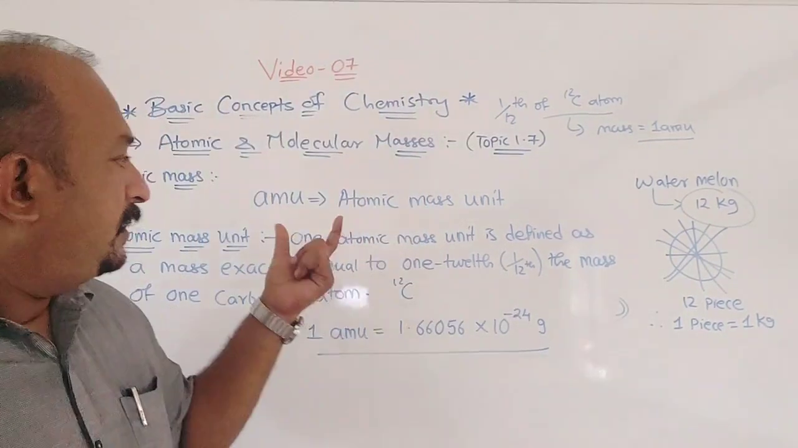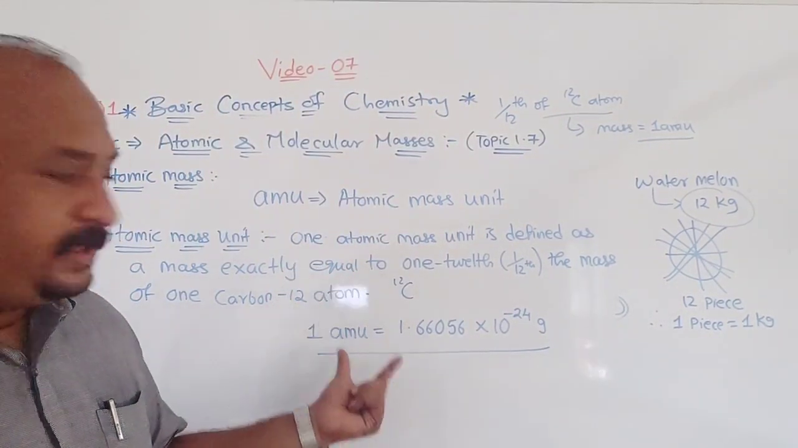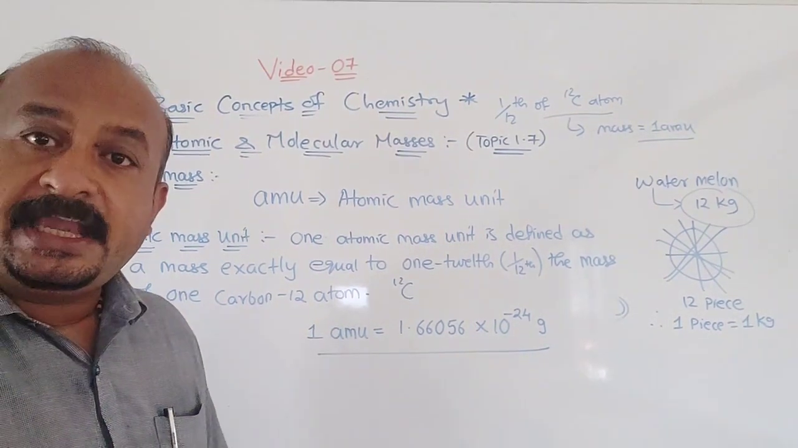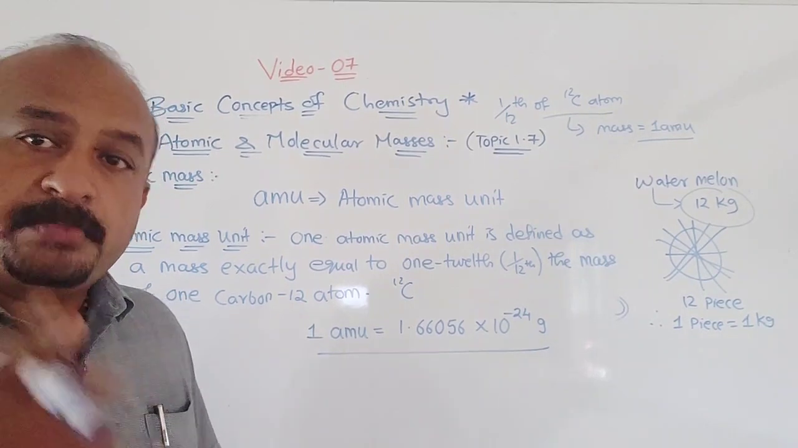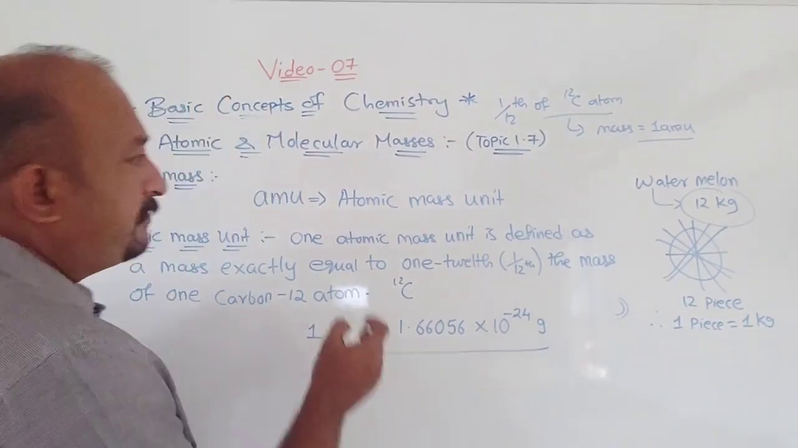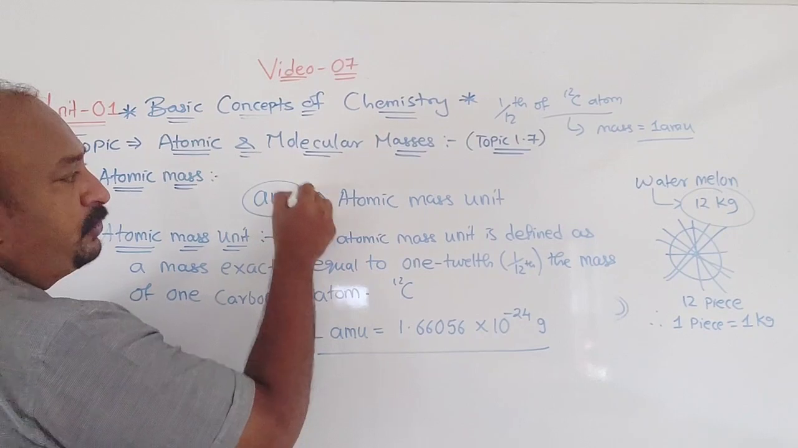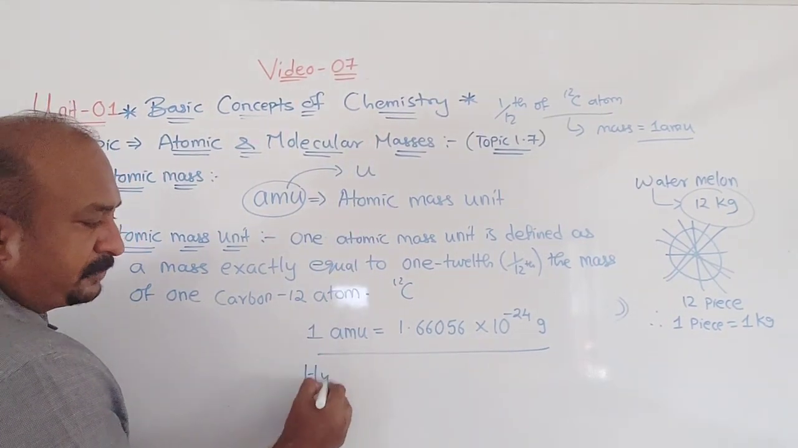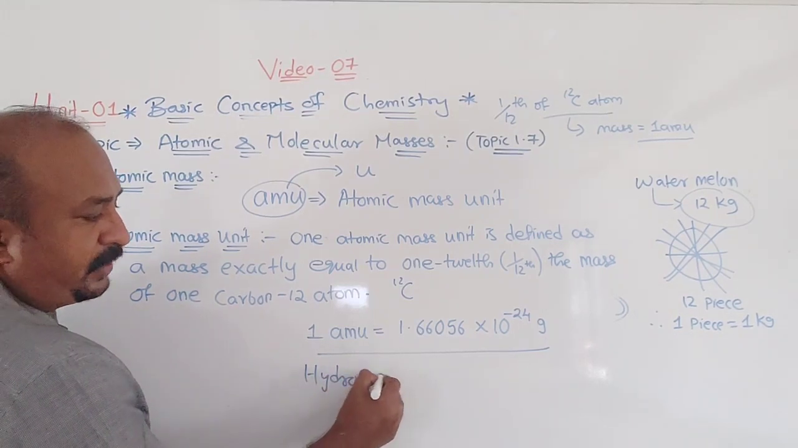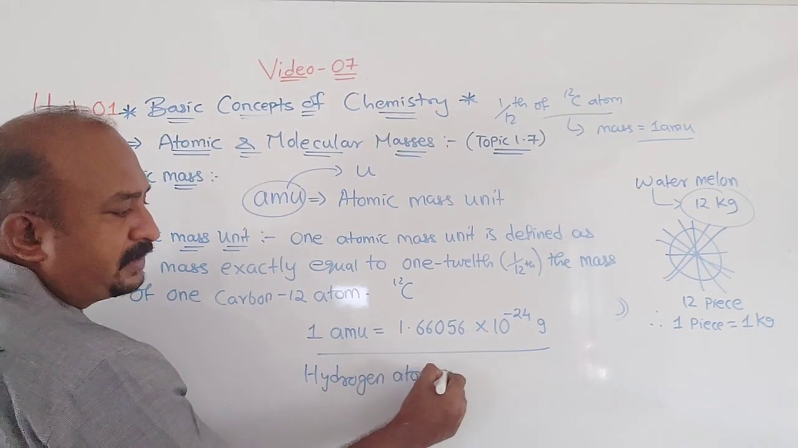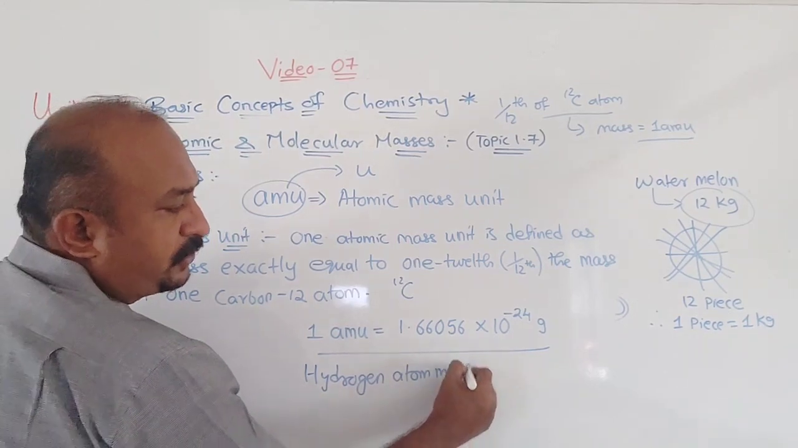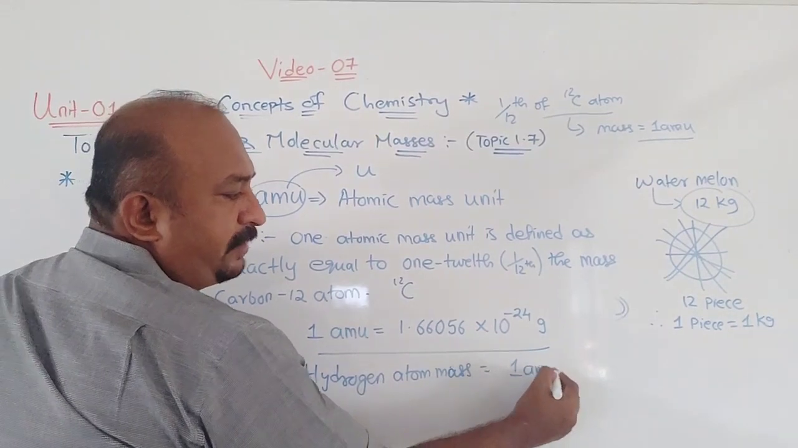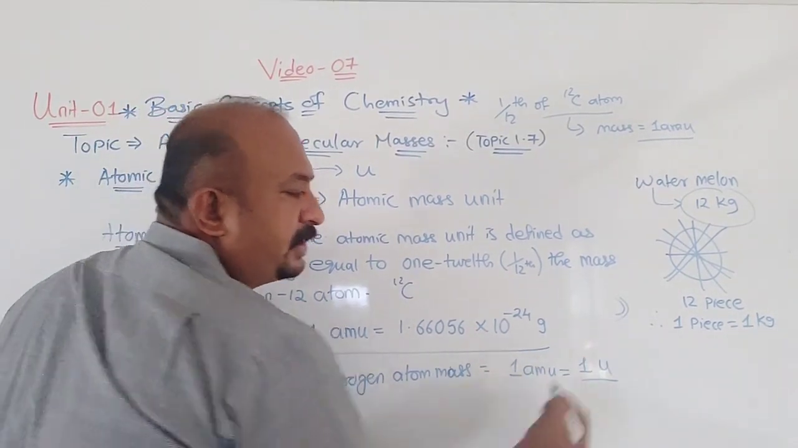Understood? So you can write down this definition for one atomic mass unit, and this can be asked as an ESQ. What is the value? How many grams is equal to 1 AMU? But afterward, AMU was found to be a very big unit, so AMU was changed, and we only write U. Understood? Suppose hydrogen: if you want to write the atomic mass, we know the atomic mass of hydrogen is equal to 1. So first it was written 1 AMU, but nowadays it is written as 1 U.